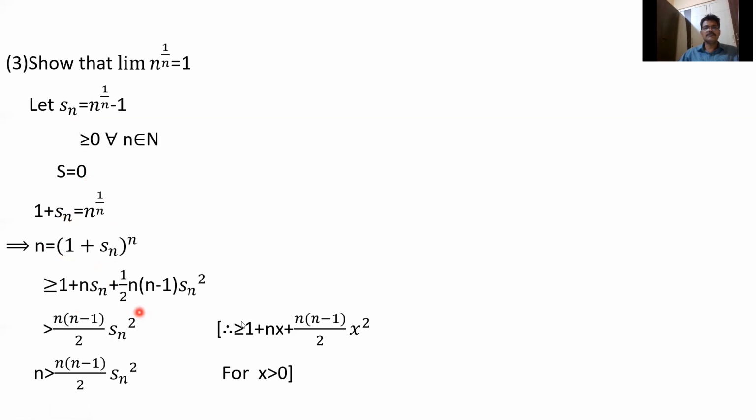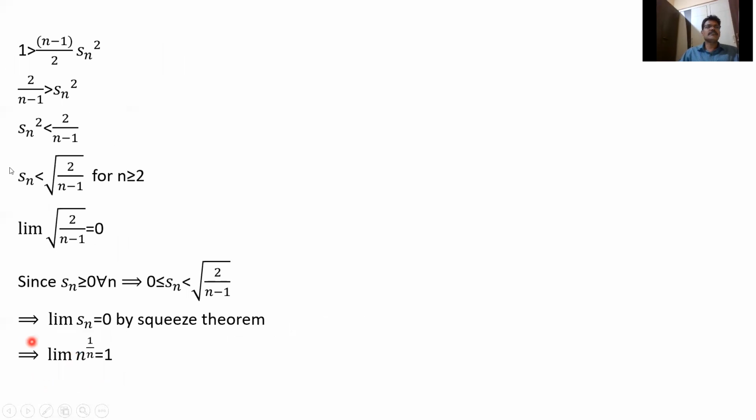So this is (1 + x)^n greater than 1 + nx + n(n-1)/2 x² for x greater than 0. So 1 + n Sn + n(n-1)/2 Sn² is greater than n(n-1)/2 Sn², since these terms are positive. We'll get n greater than n(n-1)/2 Sn². n will be cancelled. We'll get 1 greater than (n-1)/2 Sn². That is, 2/(n-1) greater than Sn². Finally, we are getting Sn² less than 2/(n-1).